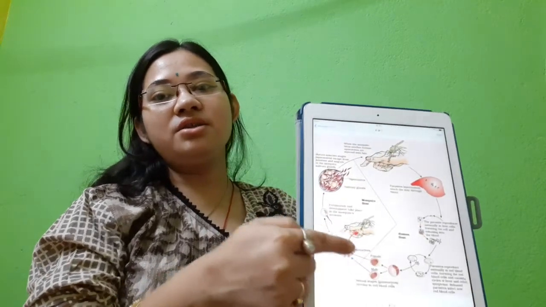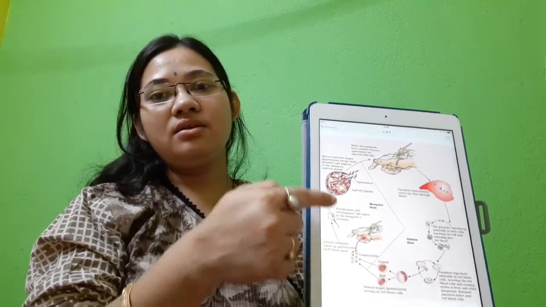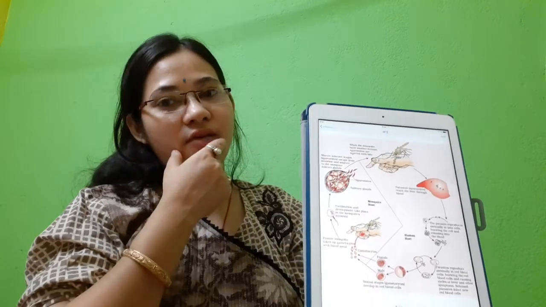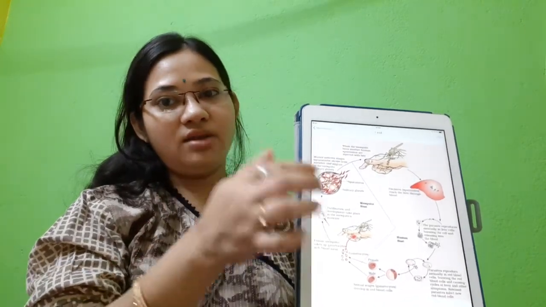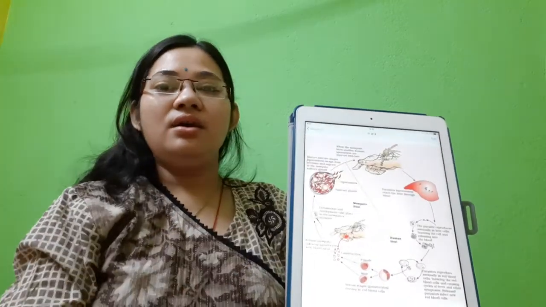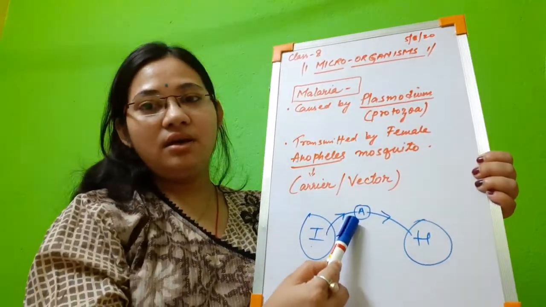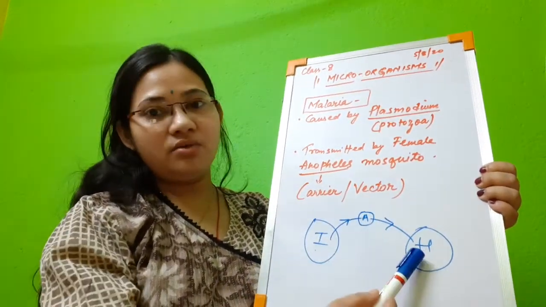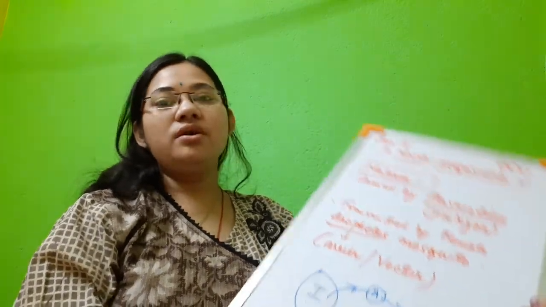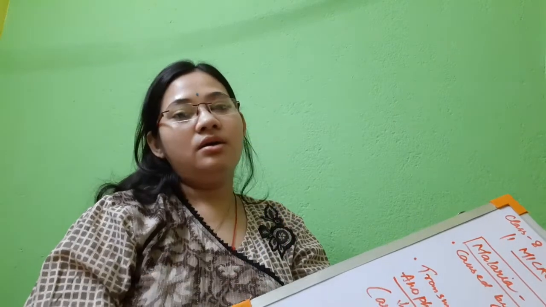Again, when another mosquito bites it, the parasite is taken up in the salivary glands. There it thrives and develops, and then again it is transmitted to another healthy person. So in this way, the female Anopheles mosquito transmits the Plasmodium from an infected person to a healthy person. The cycle goes on and a number of people are infected.